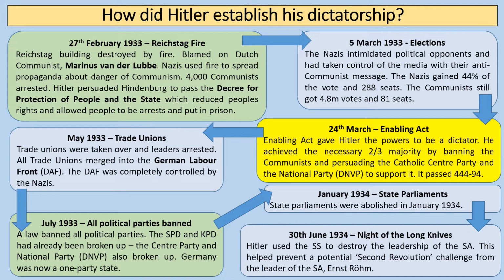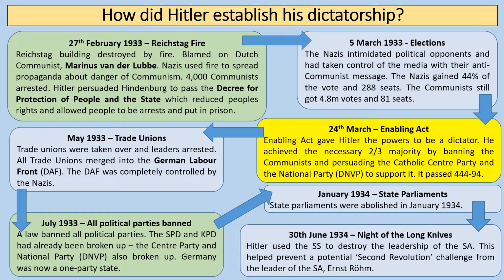And it's interesting to note that the communists still did quite well. They got 4.8 million votes and still had 81 seats. So the number of seats reduced from 100 that they had in November 1932, but they still had quite a lot of power. So after these elections, that gave Hitler more control over the Reichstag. And what he was able to do, only 2.5 weeks after the elections, was use this increased support that he had to push through the Enabling Act.